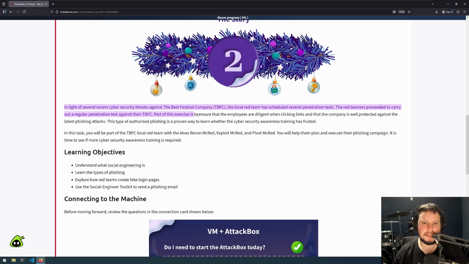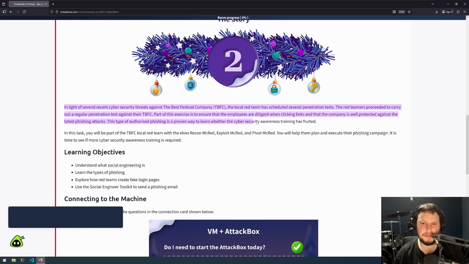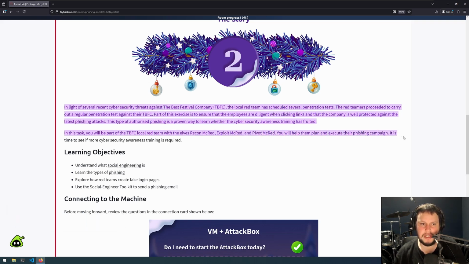Part of this exercise is to ensure that the employees are diligent when clicking links and the company is well protected against the latest phishing attacks. This type of authorized phishing is a proven way to learn whether the cybersecurity awareness training has fruited. In this task, you'll be part of the TBFC local red team, the L's Recon McRed, Exploit McRed, and Pivot McRed. You will help them plan and execute their phishing campaign. It is time to see if more cybersecurity awareness training is required.